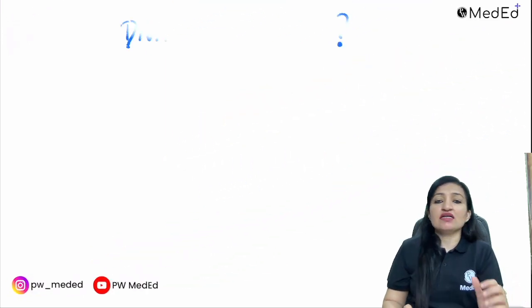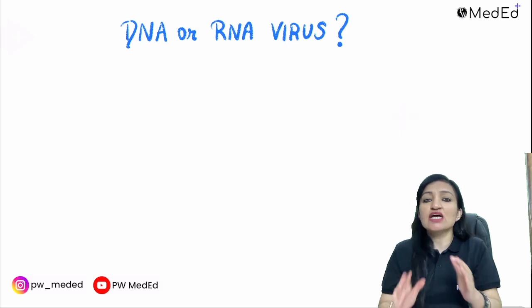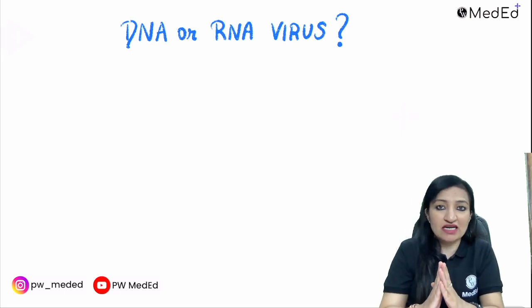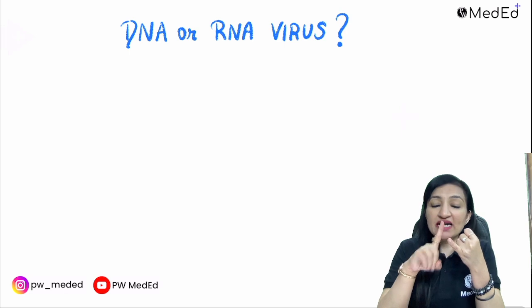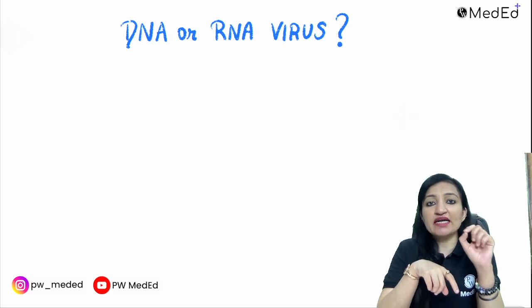Now, what kind of a virus is this? RNA virus or DNA virus? If you remember the names of the DNA viruses, which are very few, by default all the other viruses become RNA viruses. The names of the medically significant DNA viruses can be remembered by the word HHAPPPY, double H, A, triple P, Y.